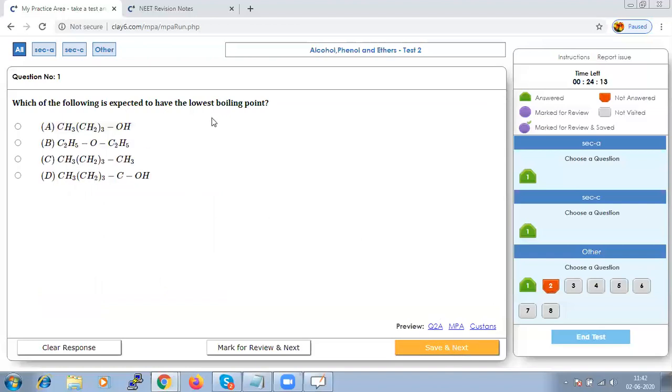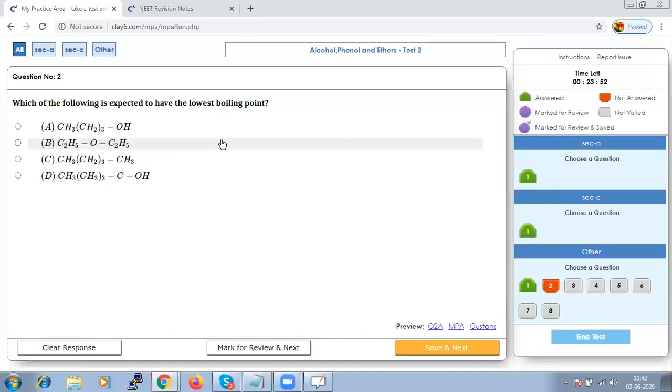Which of the following is expected to have the lowest boiling point? First, we should remember that the carbon-oxygen bonds in ethers are polar in nature and will have a net dipole moment.